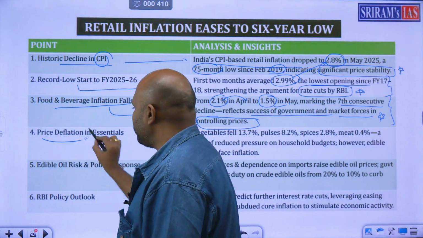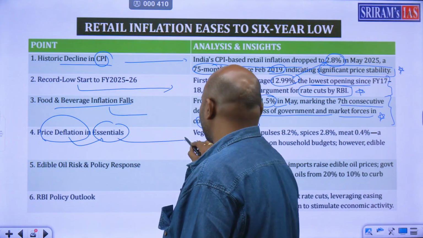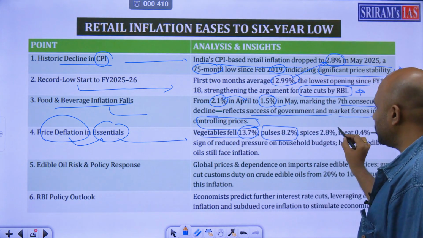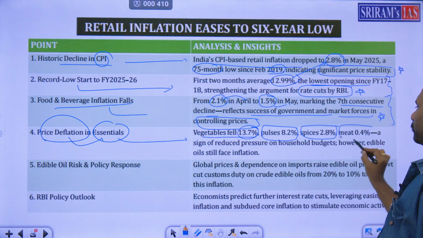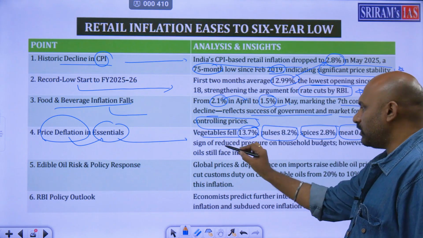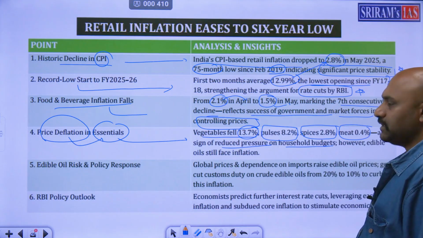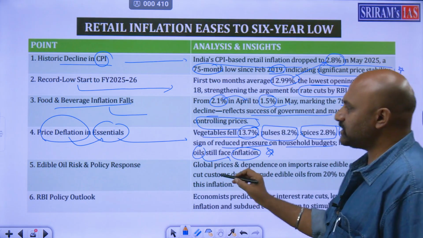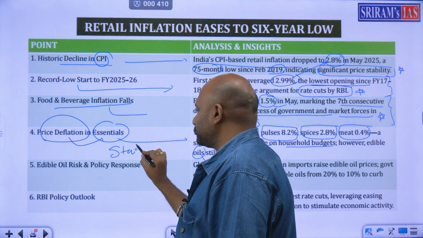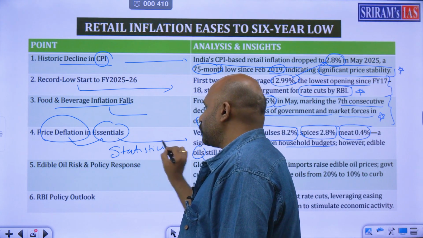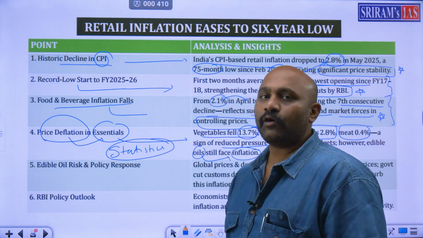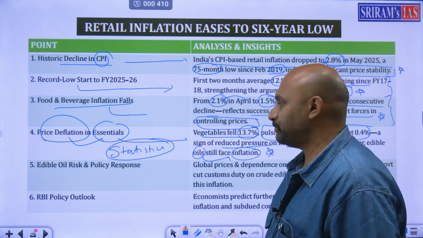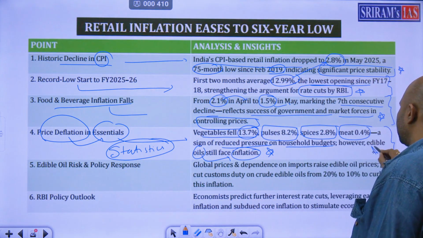Next, price deflation in essentials. Vegetables fell 13.7%, pulses fell 8.2%, spices 2.8%, meat 0.4%. Because of that, pressure is reduced on household budgets, but oils still face inflation. These are the major statistics that you have to remember. It is proof that the government is taking care of every household indirectly, which is a very good thing from the government side. Very, very important for your mains.